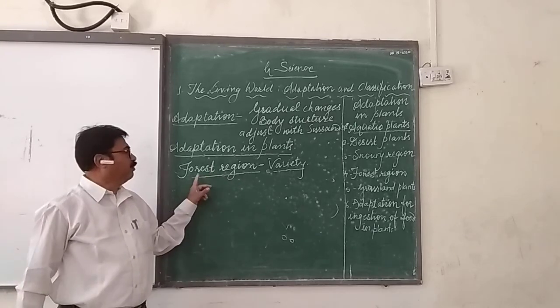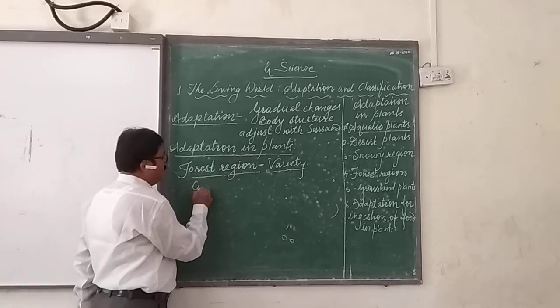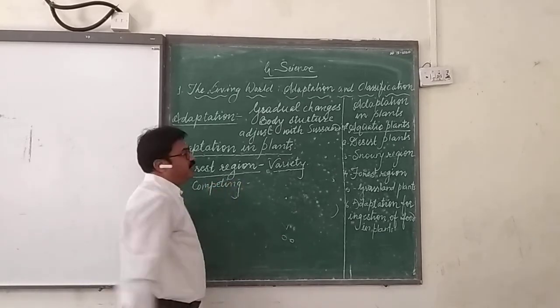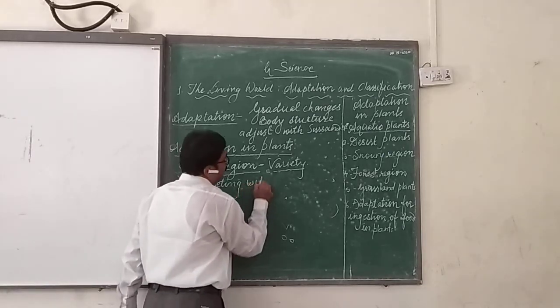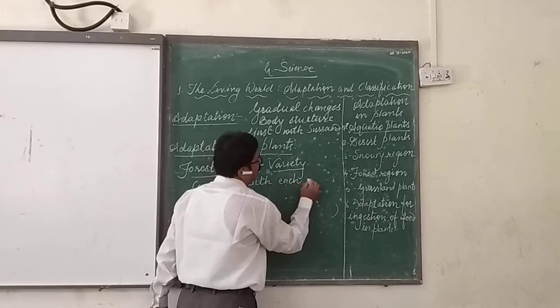But here, a variety of plants in one place, so every plant is competing with each other for their survival and for their growth.